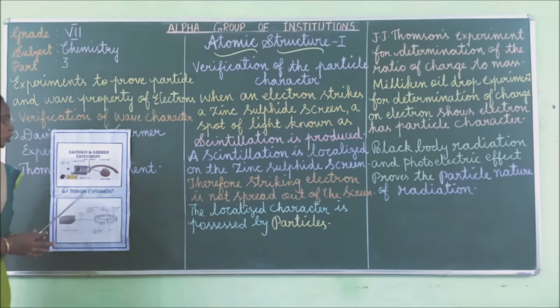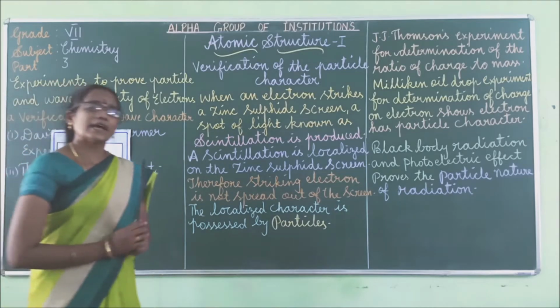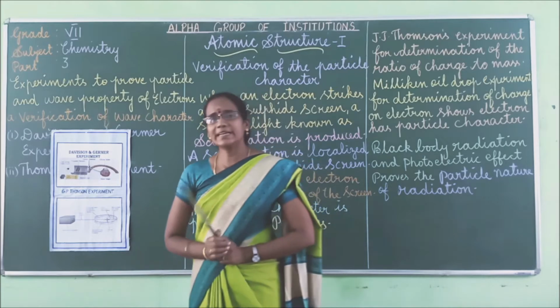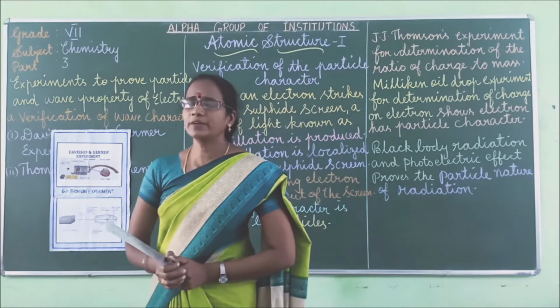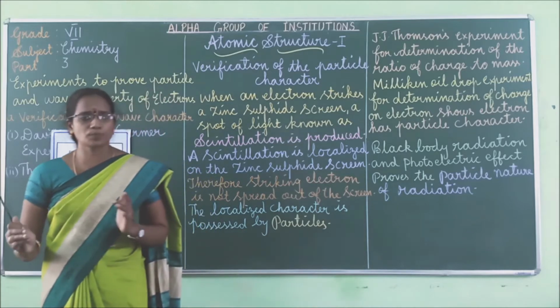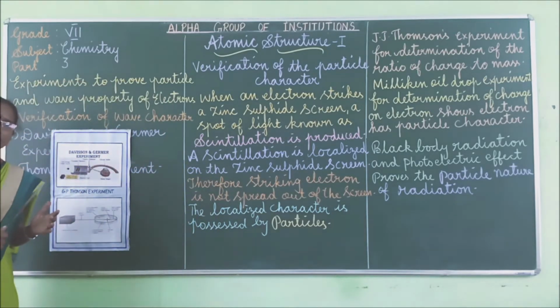Once again I will tell you, Davison and Germer in 1927 they carried out an experiment, and they observed a beam of electrons obtained by heating the tungsten filament, which is accelerated to a very high voltage power supply. Okay, begin to move very fast. Accelerated means begin to move very quickly, right?